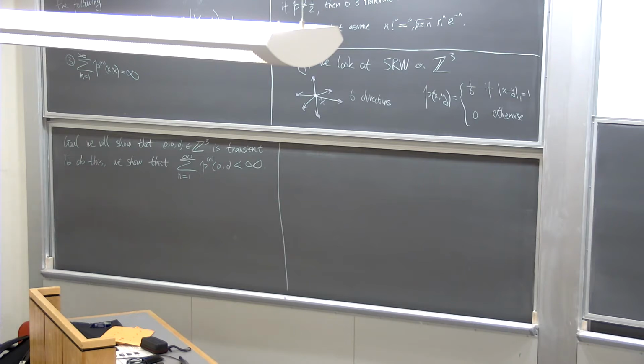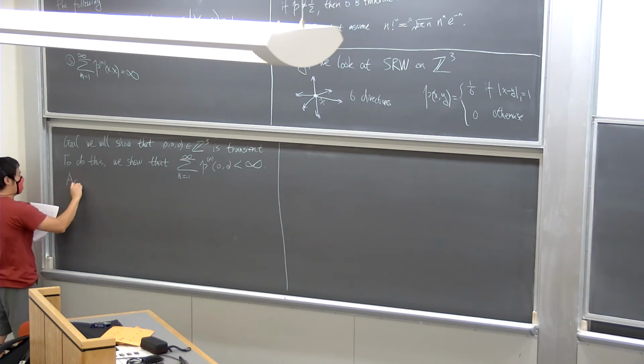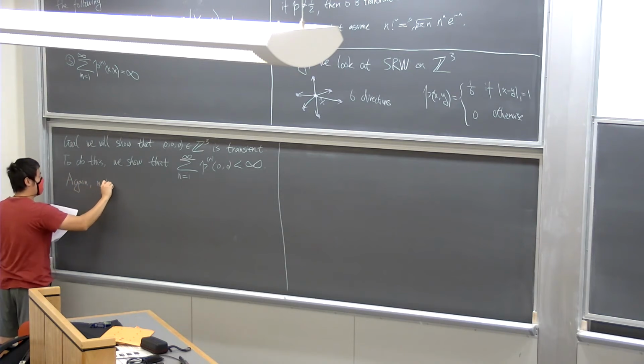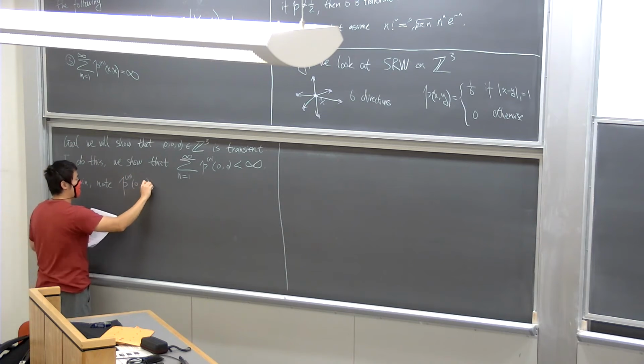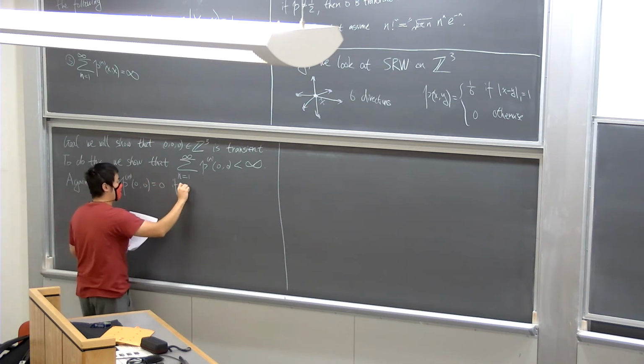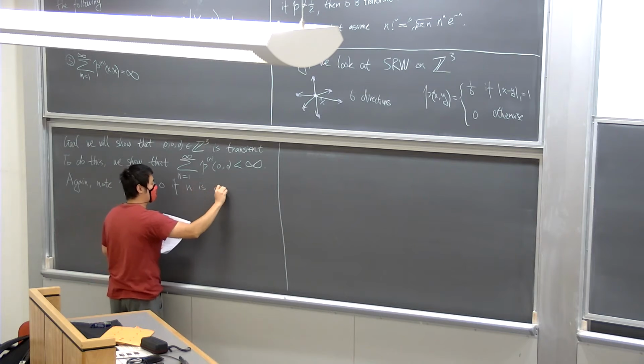Now, as we have seen before, in order for the chain to return back to 0, the number of steps just has to be even, because if you take an odd number of steps, you can never return to the starting cell. Just like before, note that p^n(0, 0) is 0 if n is odd.